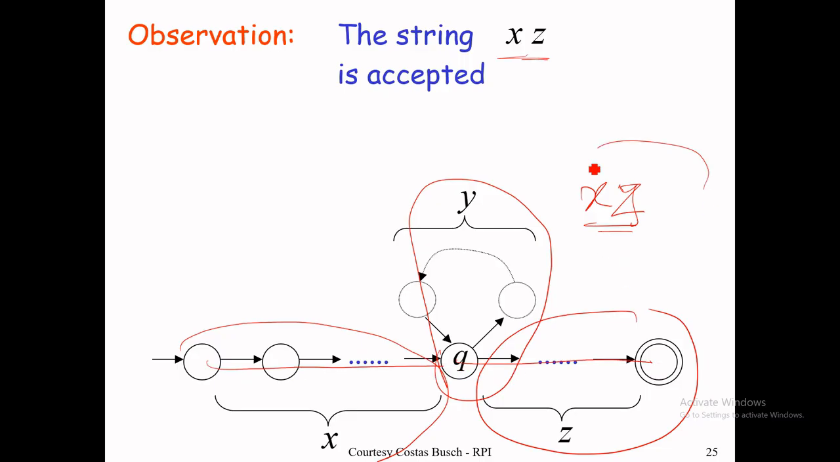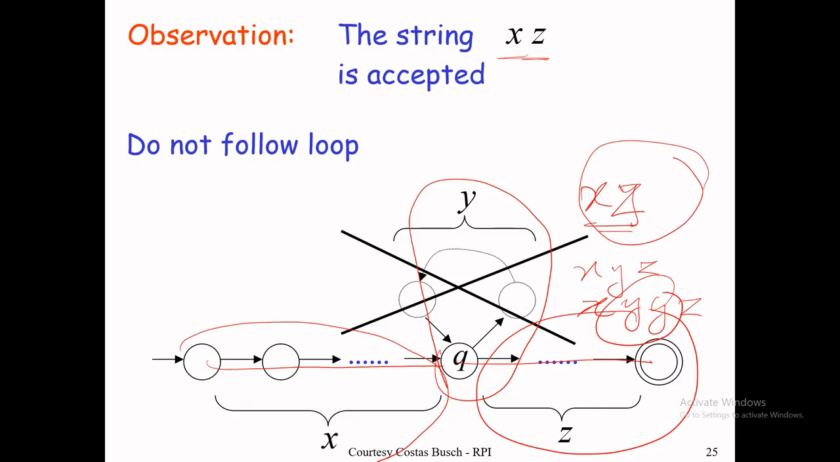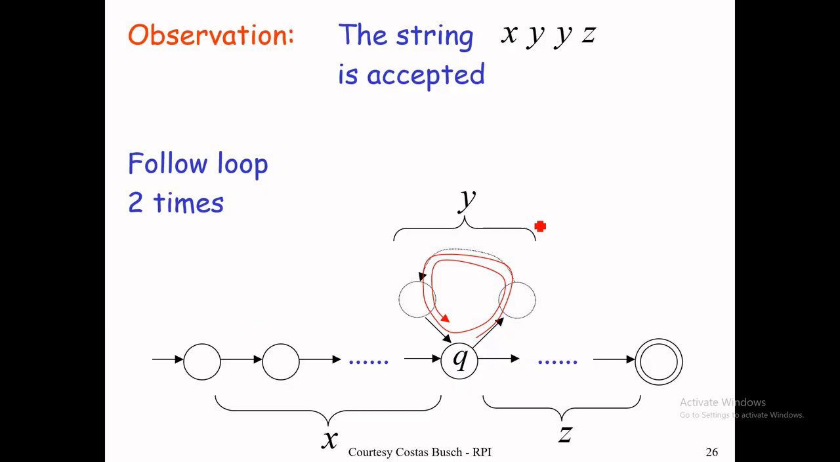The minimum string can be xz without y, and the other string will be xyz, and then the next will be xyyz. So you have to increase the number of y. So no loop, do not follow the loop, only the xz. If you follow the loop, it means xy 2 times, 3 times. Here you can follow the loop 3 times, it means xyyz.